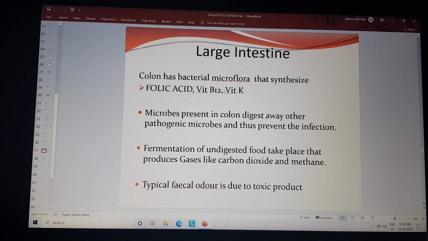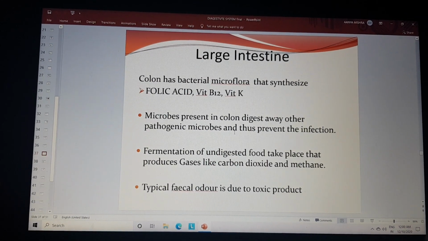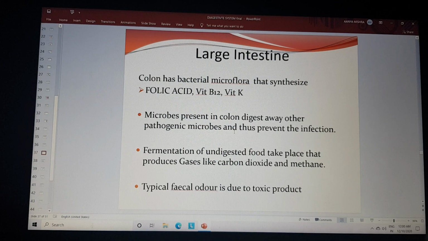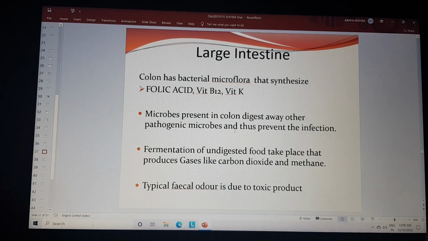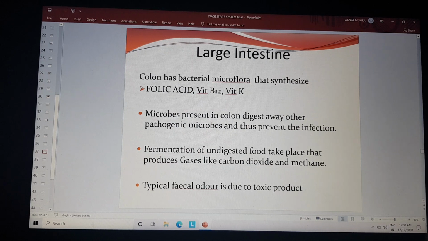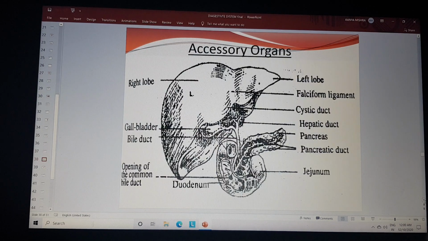In the large intestine, the colon has bacterial microflora that synthesize folic acid, vitamin B12 and vitamin K. Second, the microbes present in the colon digest away other pathogenic microbes and thus prevent infections. Fermentation of the undigested food takes place, producing gases like carbon dioxide and methane. The typical fecal odor is due to the toxic products.